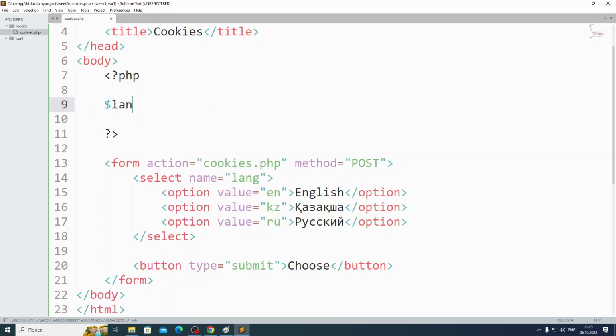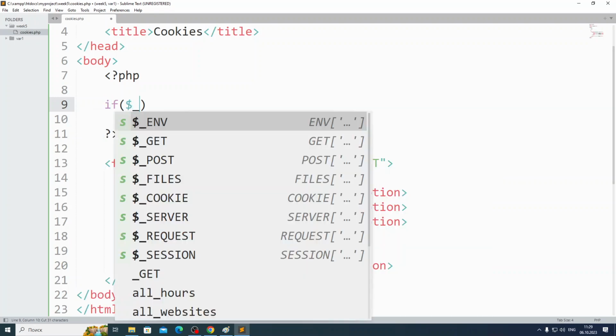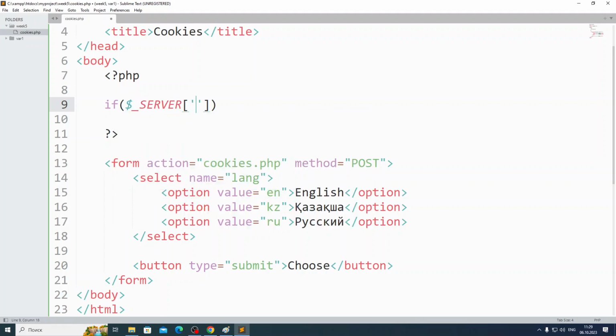Let me say I'll create a variable language equal to post what here, guys, language, or empty, or let's say by default it will be English, okay, by default. If he didn't choose anything, so by default it will be English. Let's do it inside an if, server, if the request